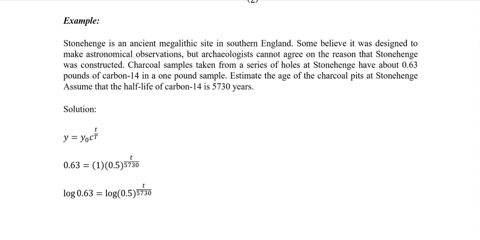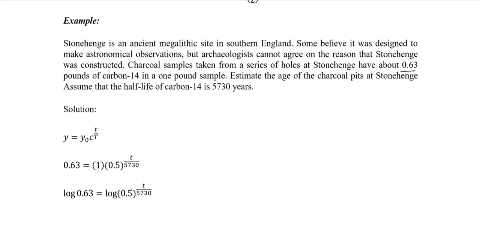Some believe it was designed for astronomical observation, but archaeologists cannot agree on why it was constructed. A charcoal sample was taken from one of the holes at Stonehenge, and it has about 0.63 pound of carbon 14 in a 1 pound sample. Estimate the age of the charcoal pit at Stonehenge, assuming the half-life of carbon 14 is 5,730 years.